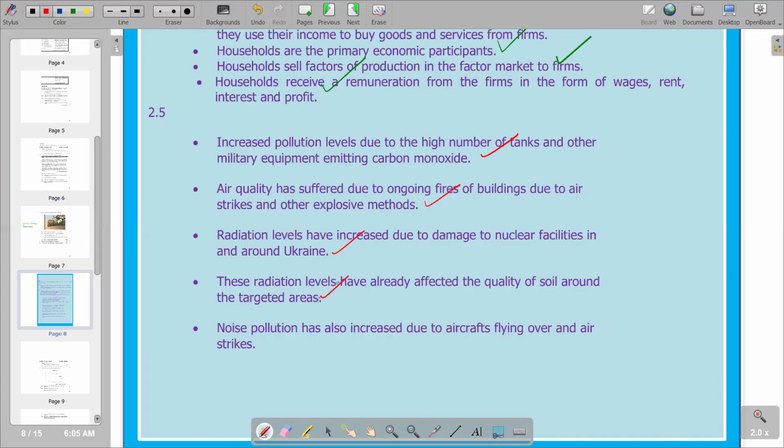So we go to the last point, noise pollution. Noise pollution has also increased due to aircraft flying over in air strikes. So these are the points that we have on the last part of the question.